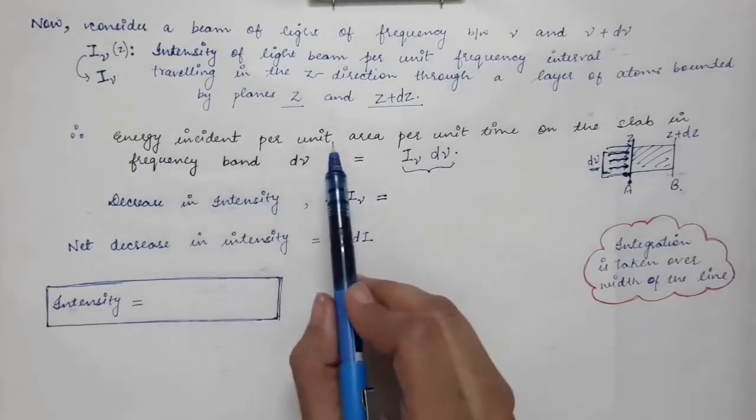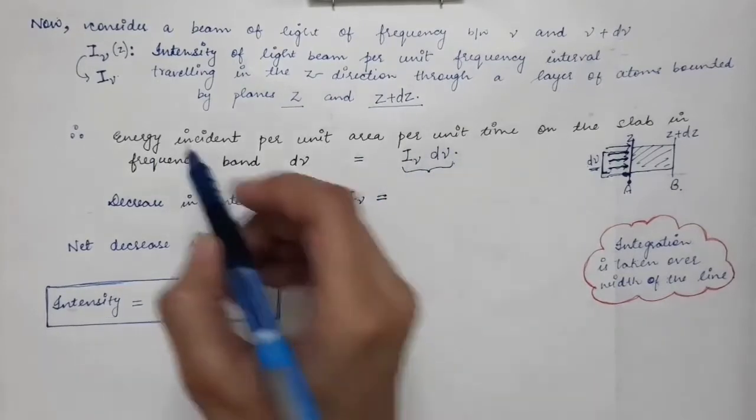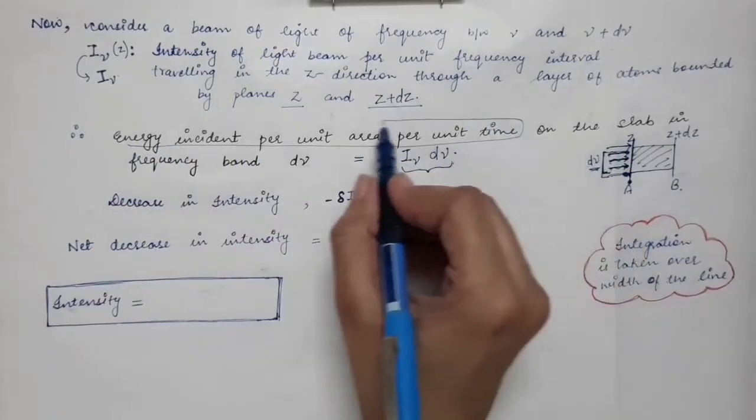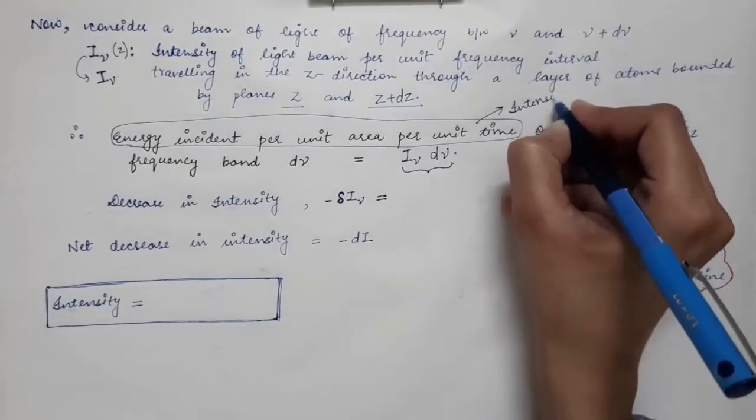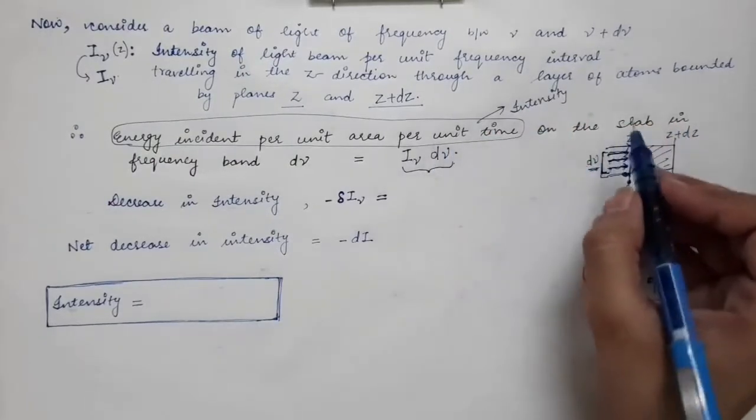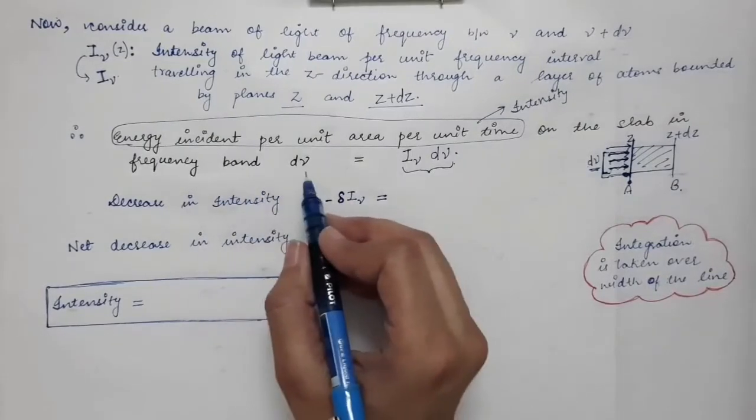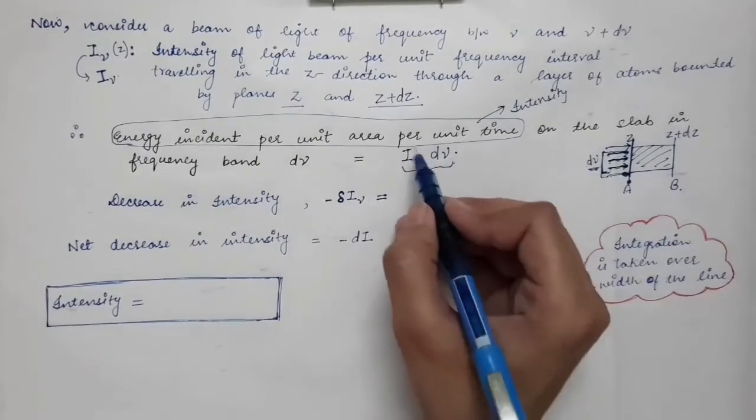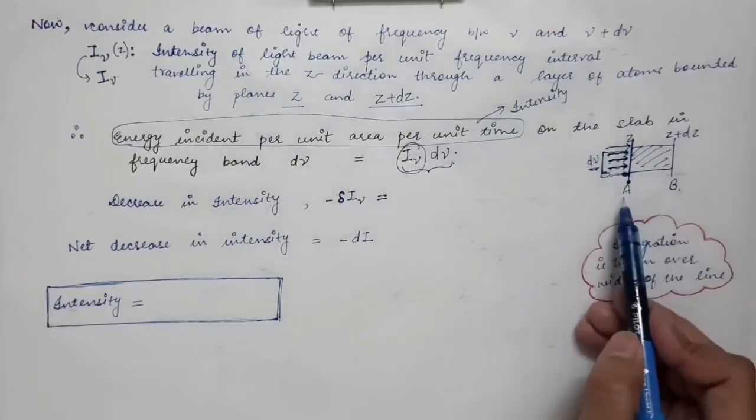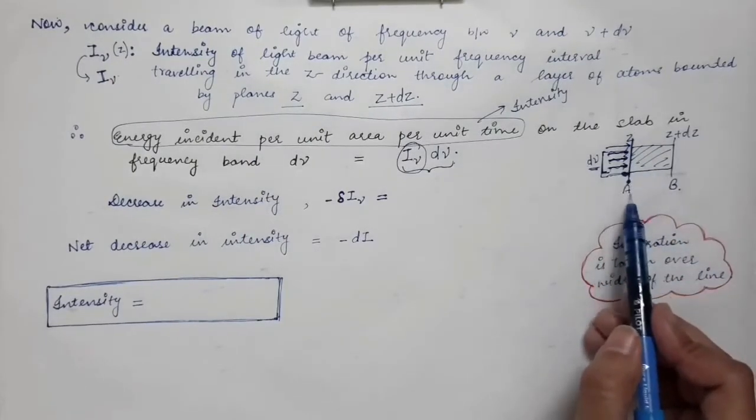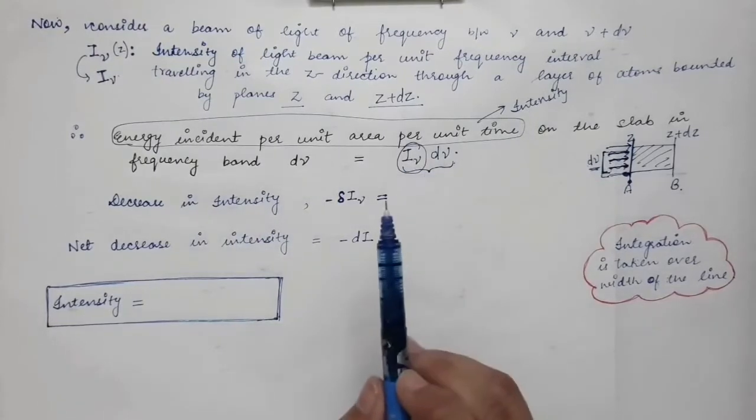Energy incident per unit area per unit time is nothing but intensity. So this is the definition of intensity. So the intensity which is incident on the slab in the frequency band d nu is given by I nu times d nu, where I nu is the intensity per unit frequency interval at this plane A. So at this same plane A, the intensity in the frequency band d nu will be just I nu times d nu.